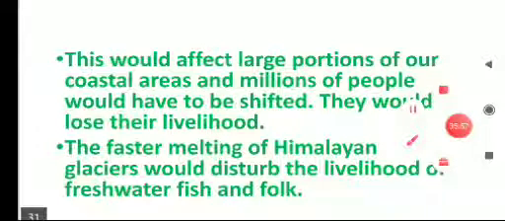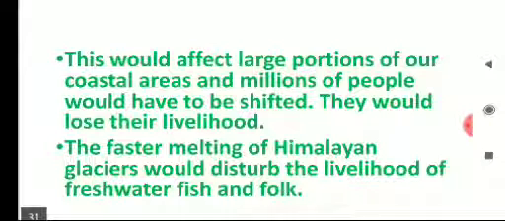This would affect large portions of our coastal areas and millions of people would have to be shifted. They would lose their livelihood. The faster melting of Himalayan glaciers would disturb the livelihood of freshwater fish and folk. So children, an increase in the temperature will affect many people living in the coastal areas.